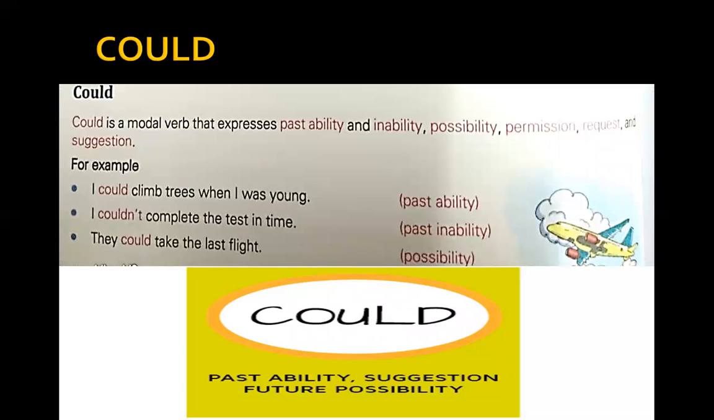Next is could. Could always expresses past ability, past inability, possibility, permission, request, suggestion. For example, "I could climb trees when I was young." So I'm telling you about my ability when I was young, what I could do at that moment of time. I could climb trees.